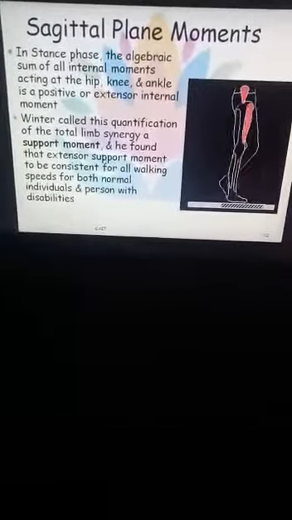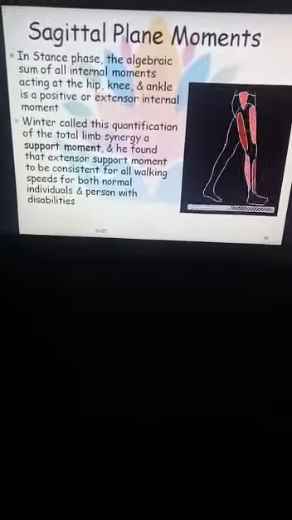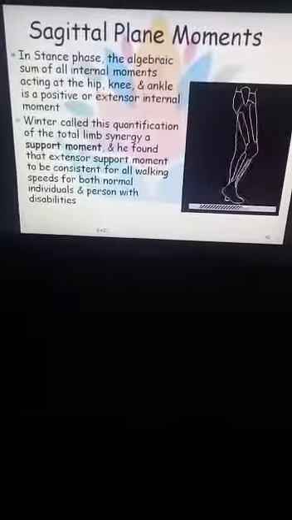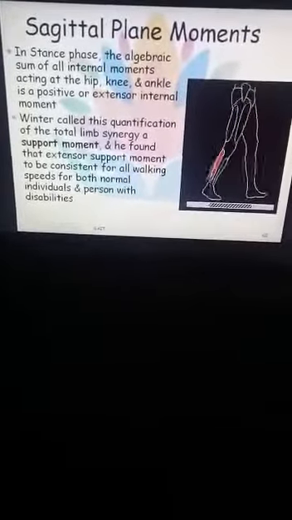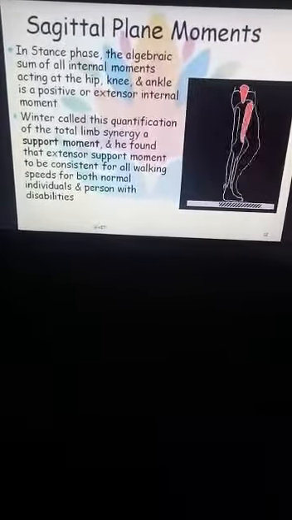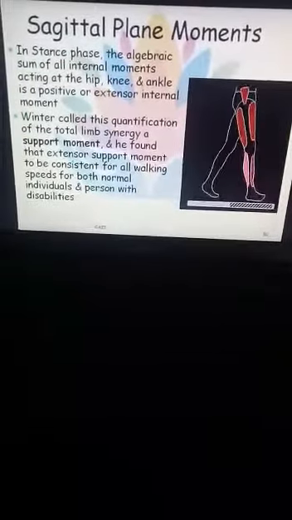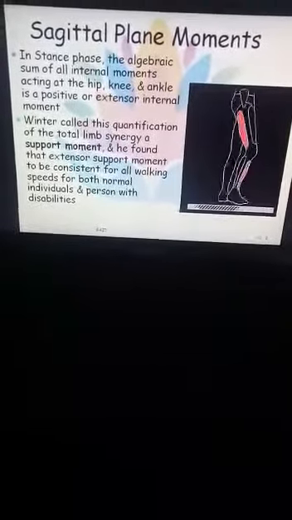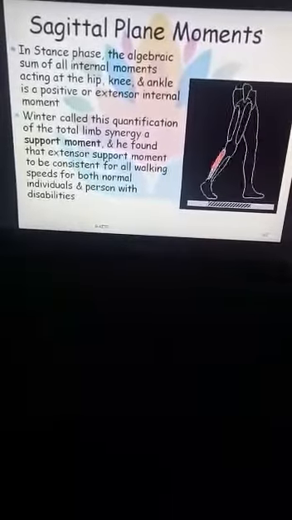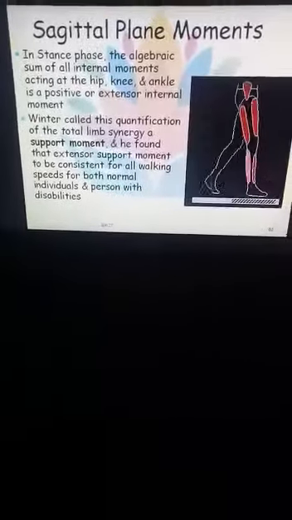Good afternoon, everyone. As we continue with the kinematics and kinetics of the gait, today we will talk about the sagittal plane moment, and what are the moments or forces that occur in the different planes and axes. So, first is the sagittal plane.